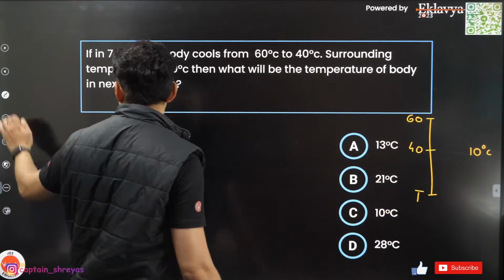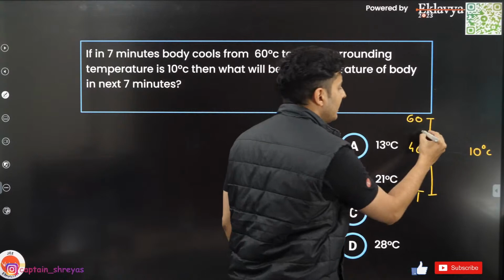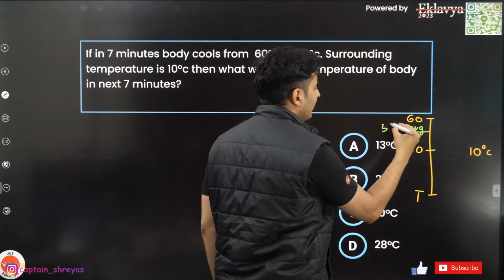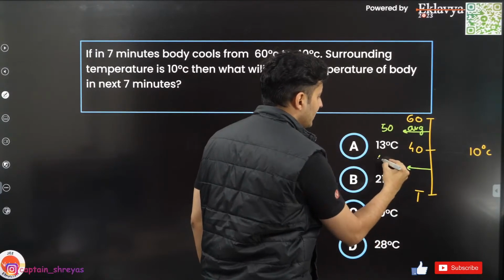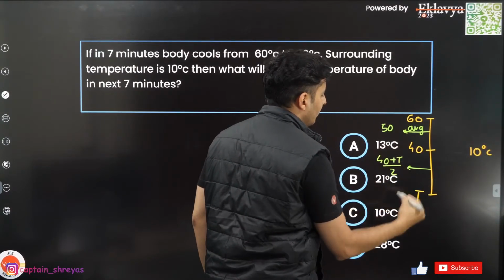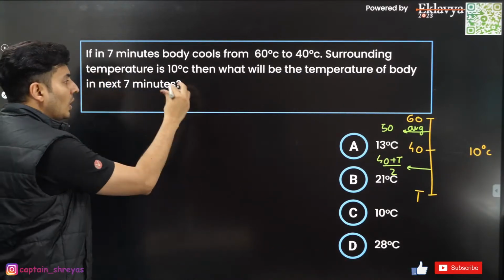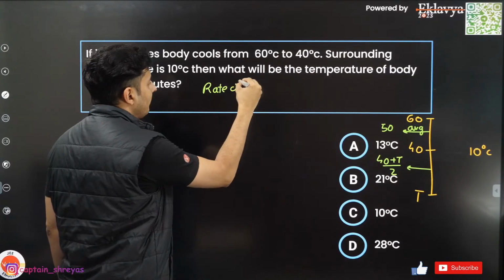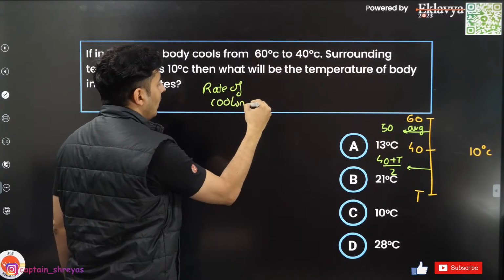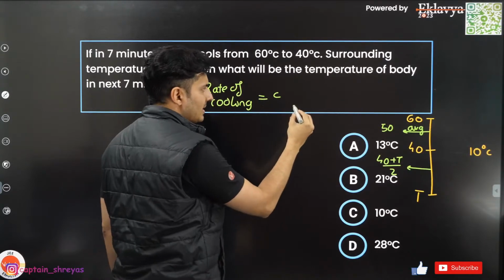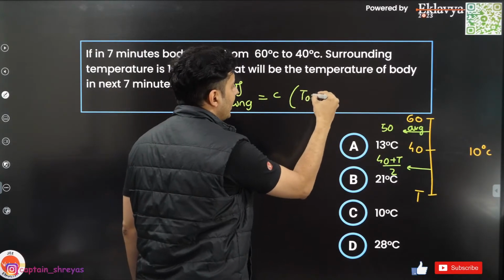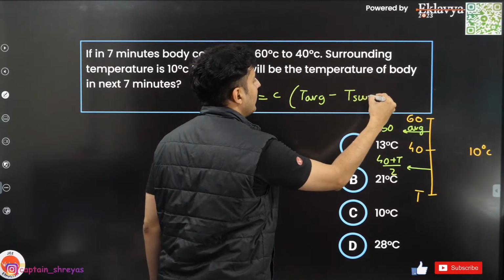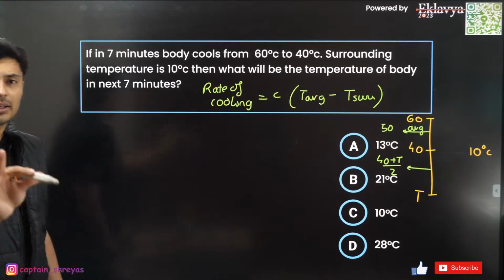Always find the average. Whenever you have these kinds of questions, you always need the average temperature. Here the average temperature is basically 50 degrees Celsius. Here the average is basically (40 plus T) divided by 2. Why do you need that? Because of Newton's law of cooling: the rate of cooling is some constant times the average temperature of that body which is getting cooled minus the surrounding temperature. This is the formula that you're going to use.